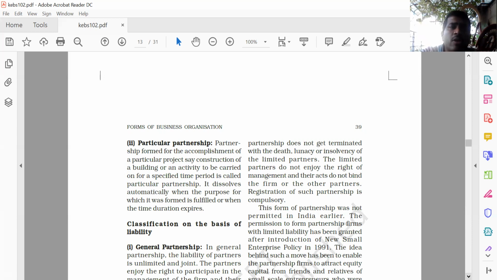It dissolves automatically when the purpose for which it has been formed is fulfilled or when the time duration expires. So I think it's very clear to you, very simple. A partnership formed for the accomplishment of a particular project, say construction of a building or an activity to be carried out for a specified time period, is called a particular partnership.